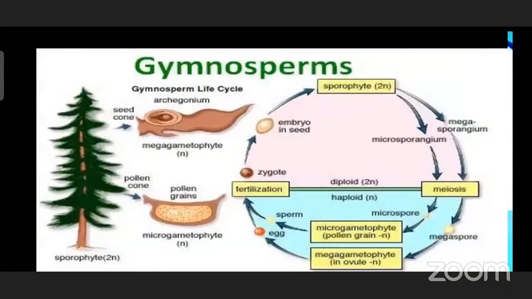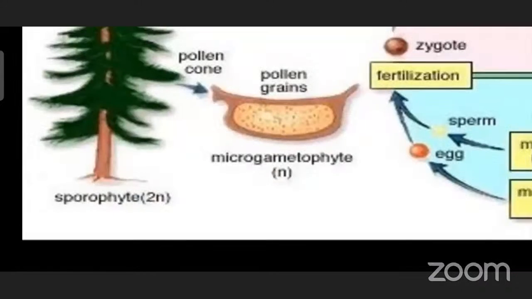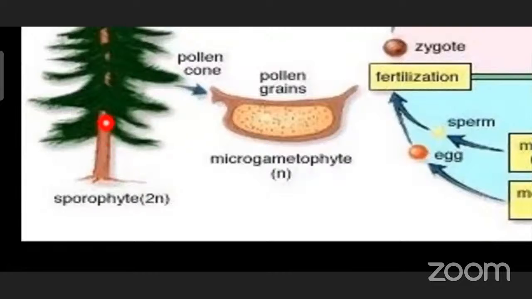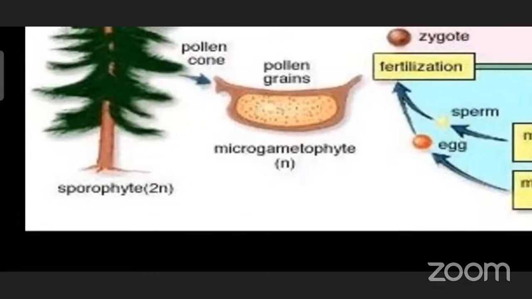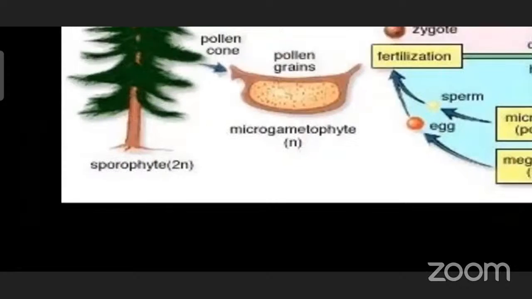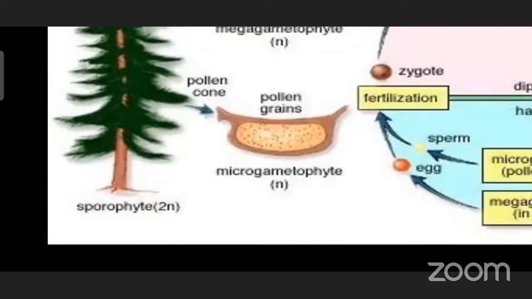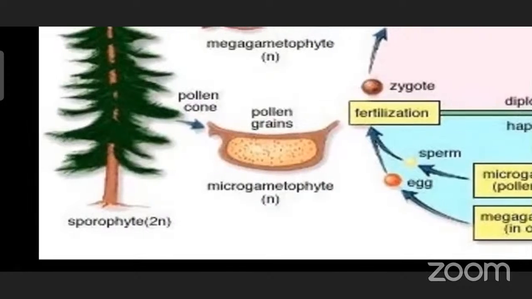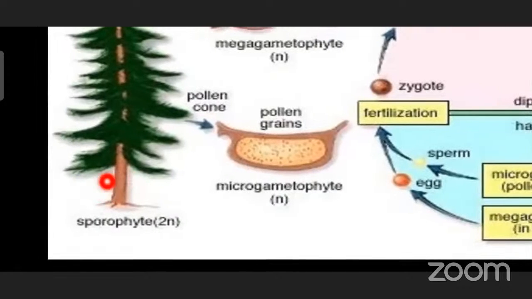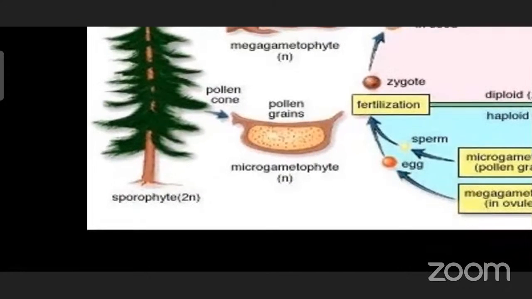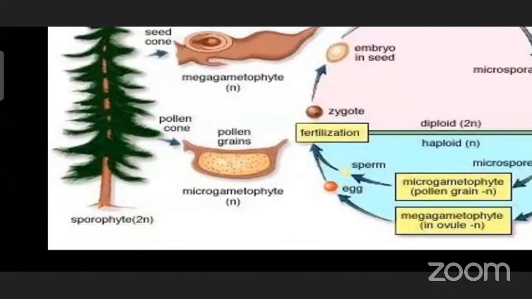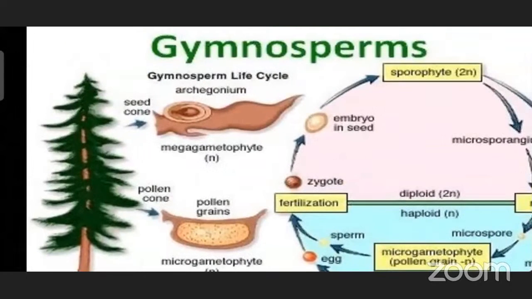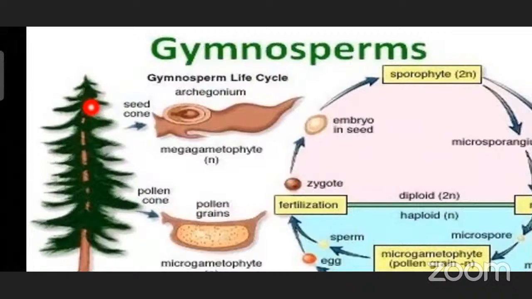You can see the sporophyte, which is the dominant stage having diploid condition. This is a plant body. This is dominant, that's why here, as in case of pteridophytes and angiosperms also, you can see the sporophyte is the dominant stage in our gymnosperms. And in these gymnosperms, you can see the dwarf branches, and you can see the long shoot.